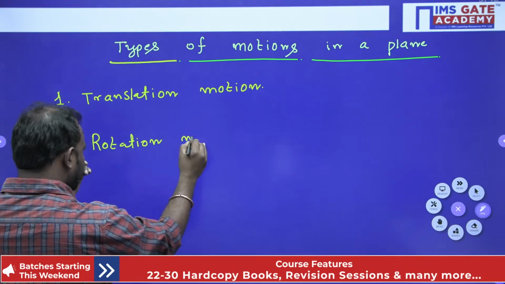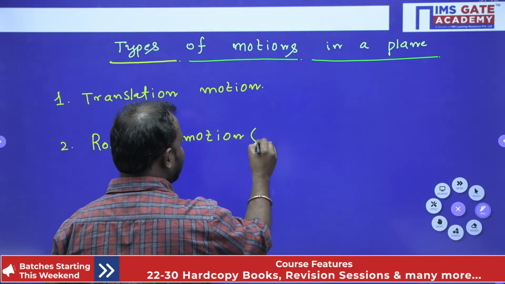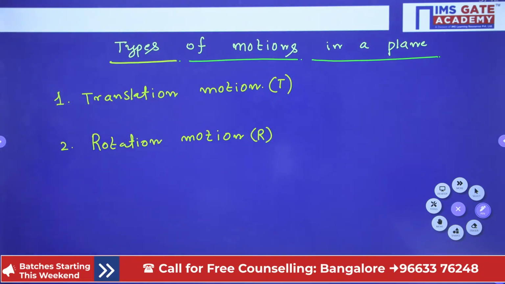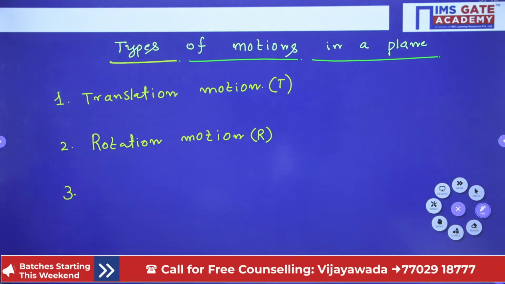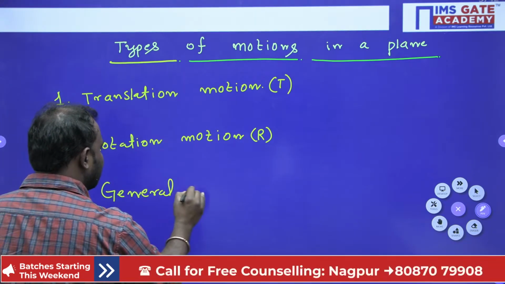Rotation we indicate with R and translation we indicate with T. Similarly, the third one is general motion.